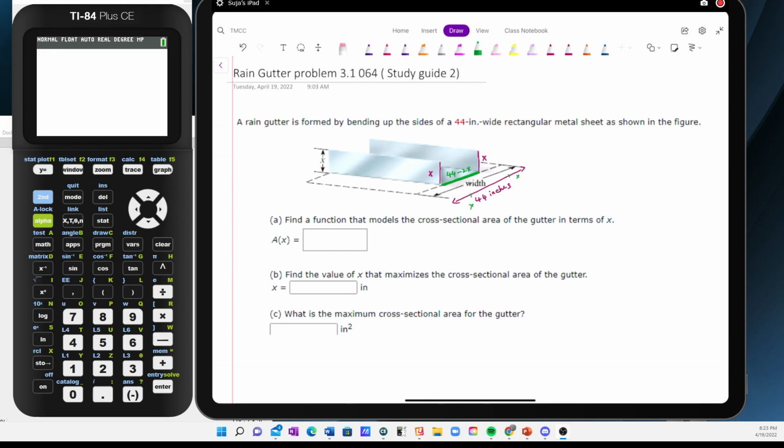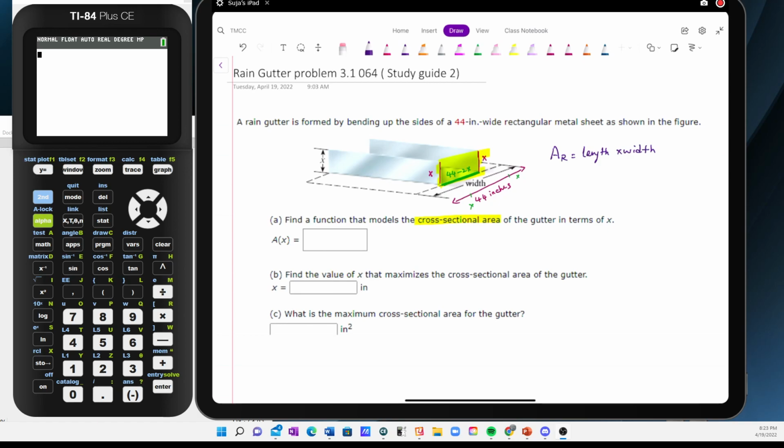The cross-sectional area of this rain gutter, I'm looking at this cross-sectional side, and the shape I see is a rectangle. Yes, the top is open. So I know the formula to find the area of a rectangle is length times width.